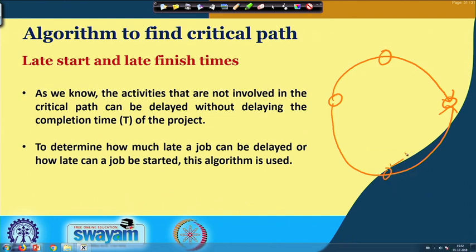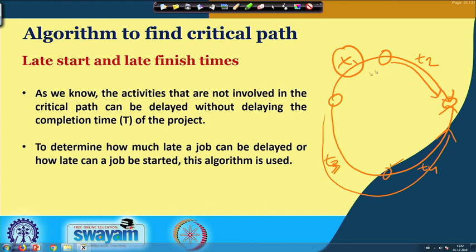So, they have different paths with time durations T1, T2, T3 and T4, and it was found that this person has a huge slack time, because this path is longer and was consuming more time. So, in that case this person could start later from this place to reach this point at the scheduled time x.